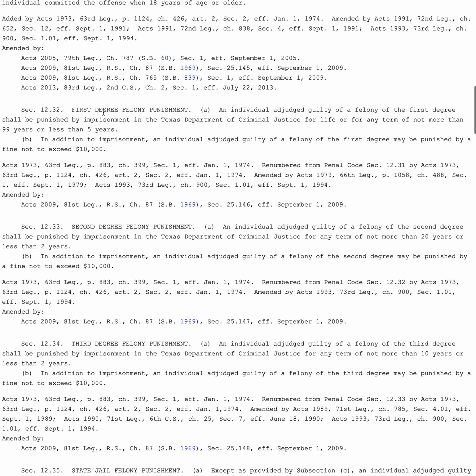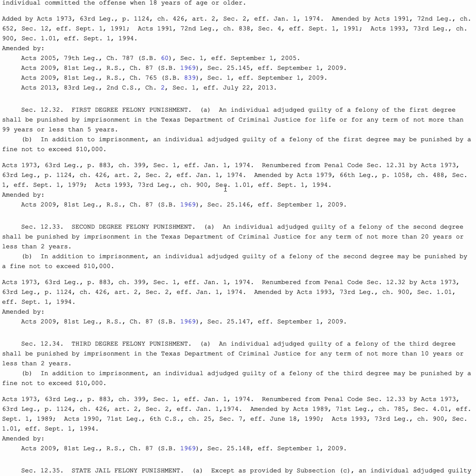So the imprisonment term for felonies as a generic definition would be more than a year of incarceration, and that incarceration would take place in either a state or a federal penitentiary, a prison, not a jail, but a prison. So Texas's first degree felony has a minimum term of confinement of 5 years and a maximum term of confinement of 99 years or life.